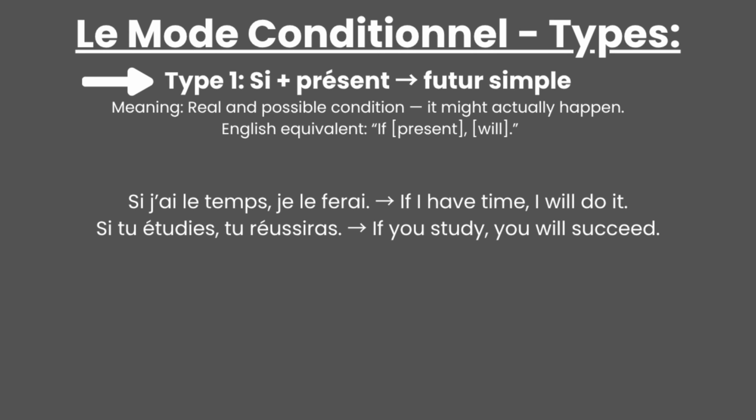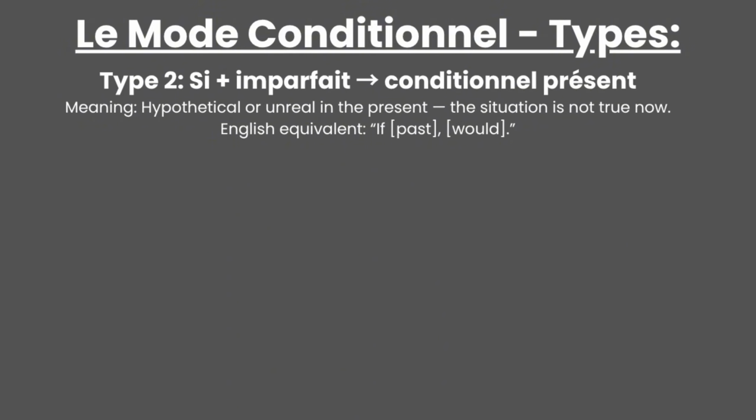Some examples are: si j'ai le temps, je le ferai. If I have time, I will do it. Si tu étudies, tu réussiras. If you study, you will succeed. In type 1, the if clause uses present conjugations, and the result has future simple conjugations, so there are no future stems and imperfect endings. This combination is needed in conditional type 2, so let's see it.